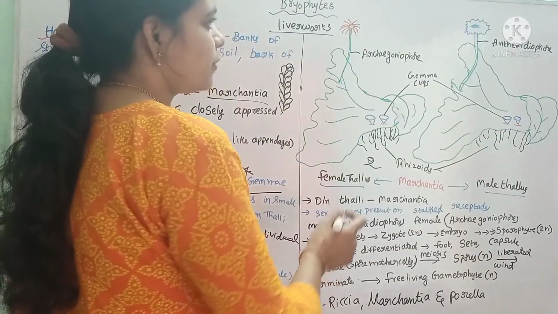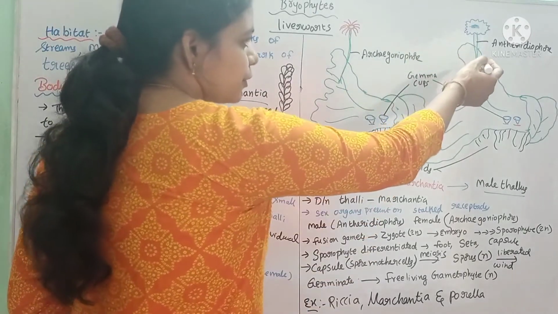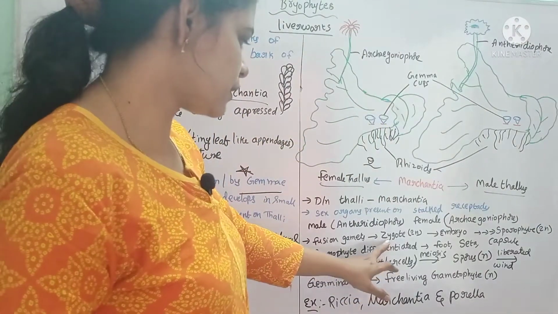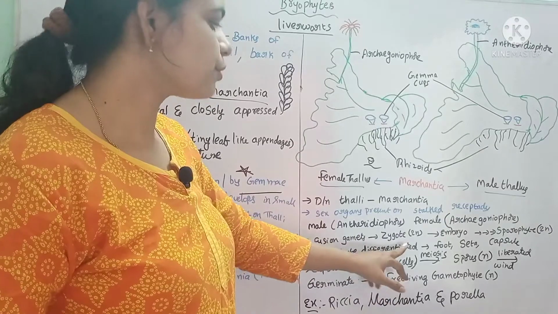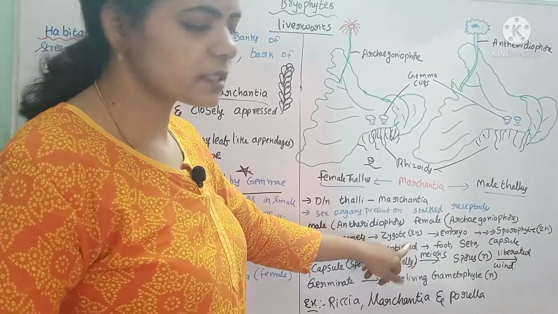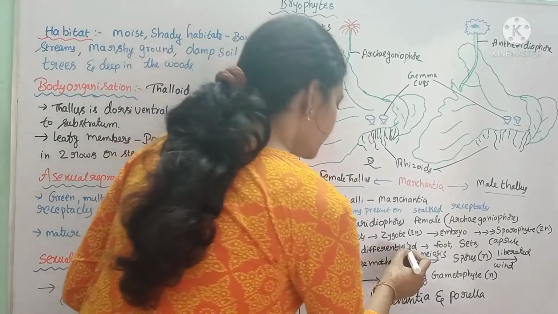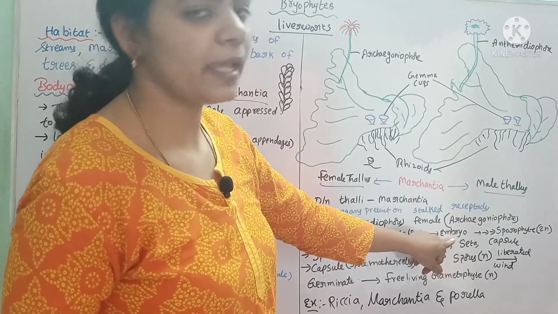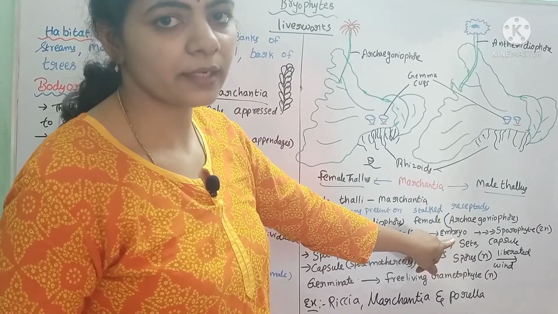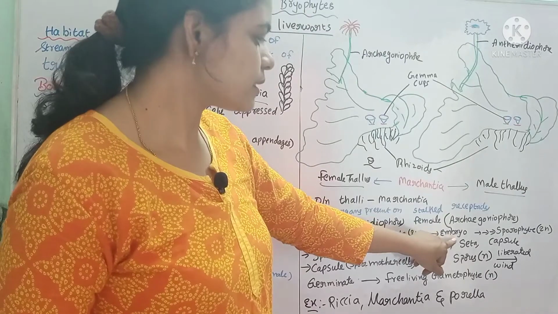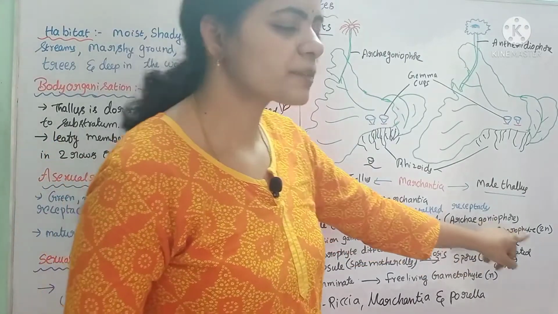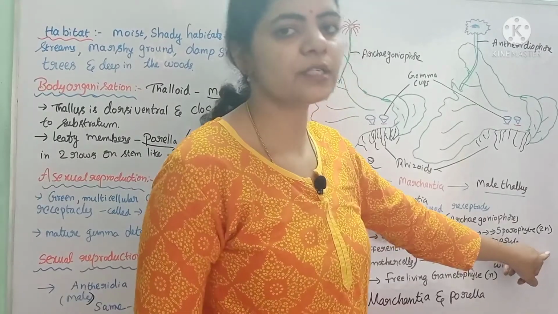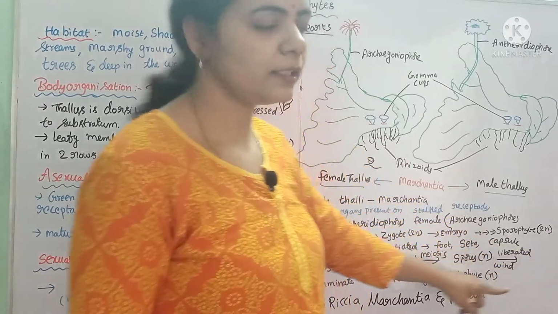So, in the sexual reproduction, what will happen? The antherozoids produced in the antheridophore will fuse with the egg and the resulting zygote is produced. Here n+1 gives rise to 2n, a diploid zygote. This diploid zygote, instead of undergoing meiosis, undergoes mitosis and develops into an embryo, as we have already studied in the general characters of bryophytes. This embryo further divides and develops into a diploid sporophyte. Here the condition is diploid only because no meiosis occurs in the zygote.